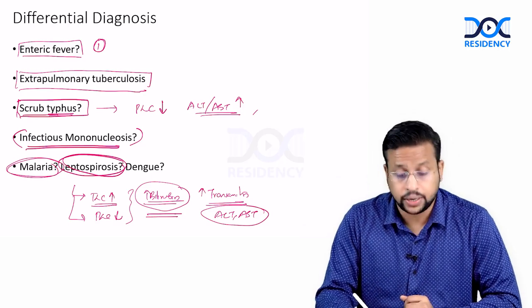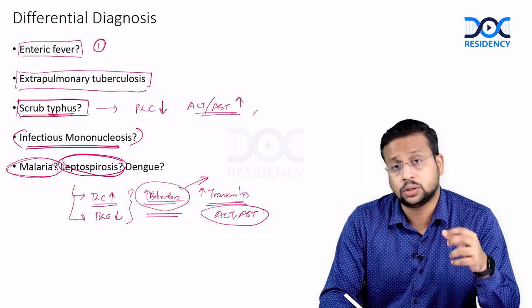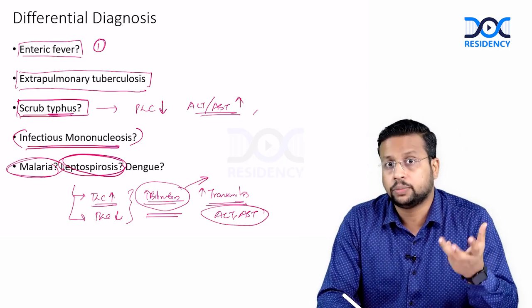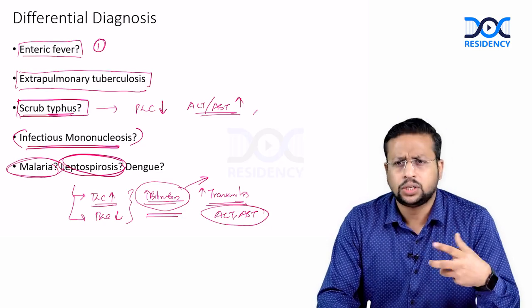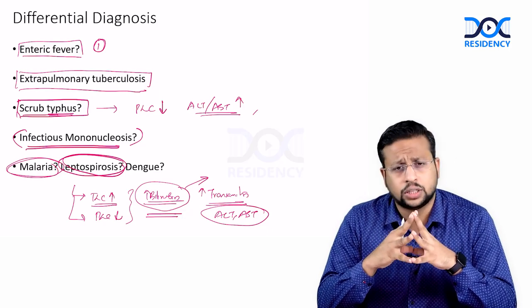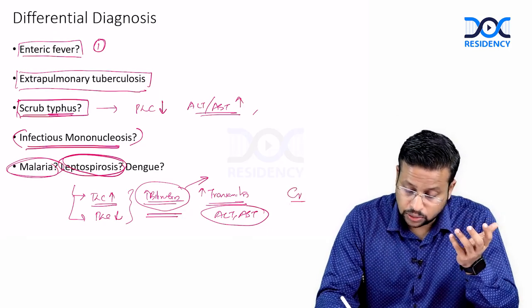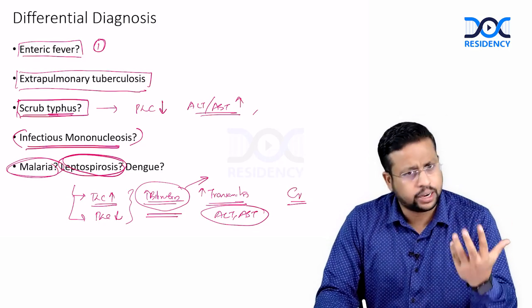Bilirubin elevation can be unconjugated plus conjugated, so the conjugated fraction also can be elevated. Both fractions can be elevated in leptospirosis. So that is something we have to keep in mind: the bilirubin elevation and modest transaminitis, and creatinine. Kidney impairment is again typically seen in severe leptospirosis.